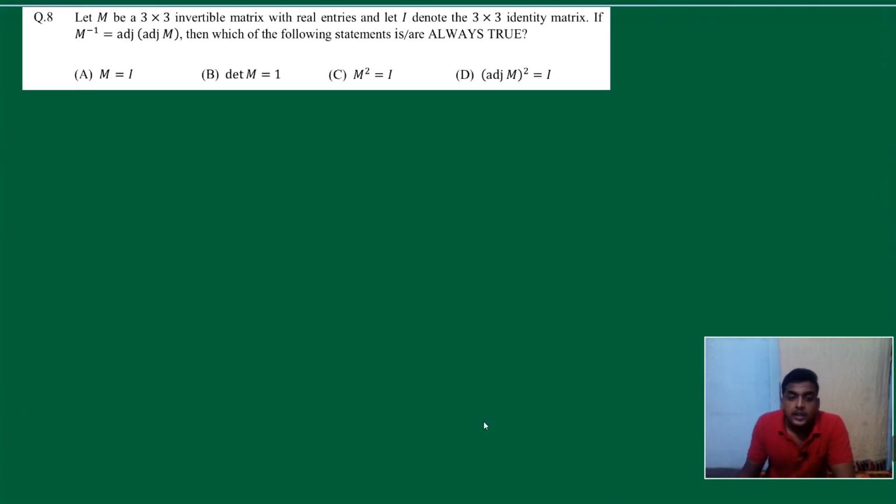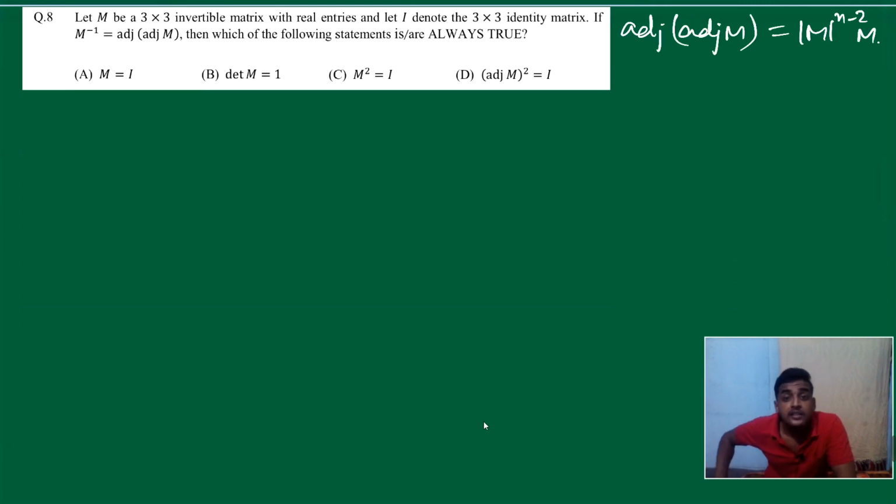Okay. Let M be a 3 cross 3 invertible matrix, and M inverse equal to adjoint of adjoint M. Now everyone, we saw some formulas, right? We have the formula that adjoint of adjoint M is equal to mod of M raised to n minus 2, into M, where n is the order of the matrix. Here n is 3, so 3 minus 2 is 1. So it is nothing but mod M into M. And adjoint of adjoint is M inverse, it's given.